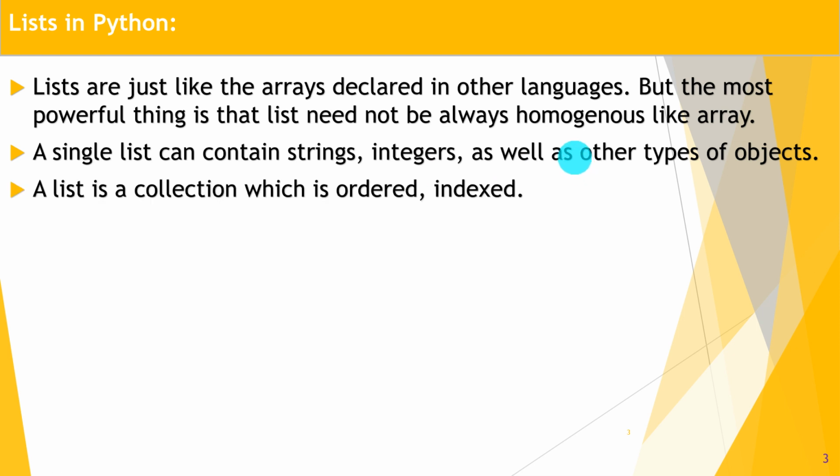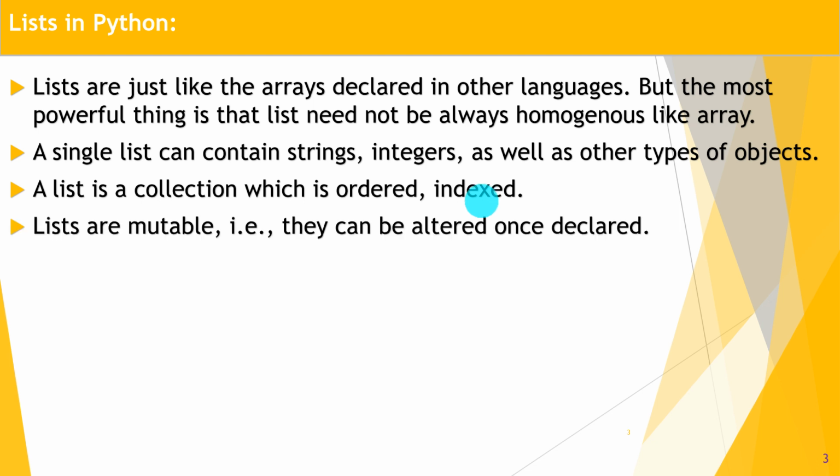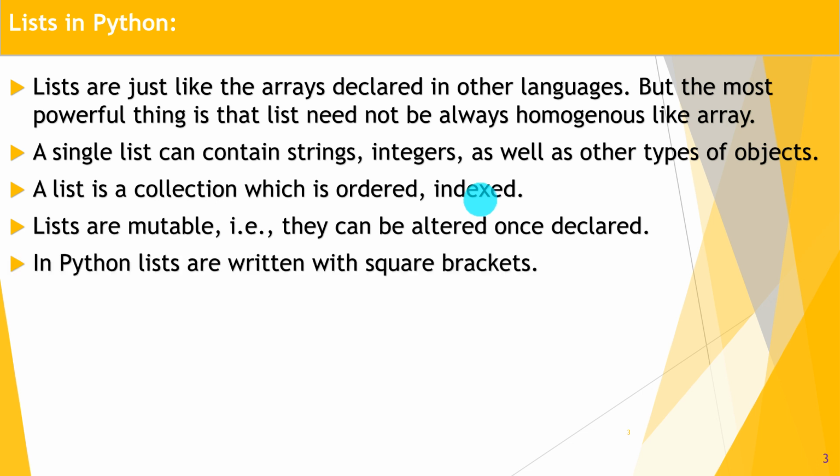A list is a collection which is ordered and indexed. Most important, that means we can access the elements from the list based on the index. Lists are mutable. What is mutable? That means we can change the elements in the list once we have declared it. In Python, lists are written with square brackets. That is the syntax. When we initialize the list, we use the square bracket, which is called the subscript operator.